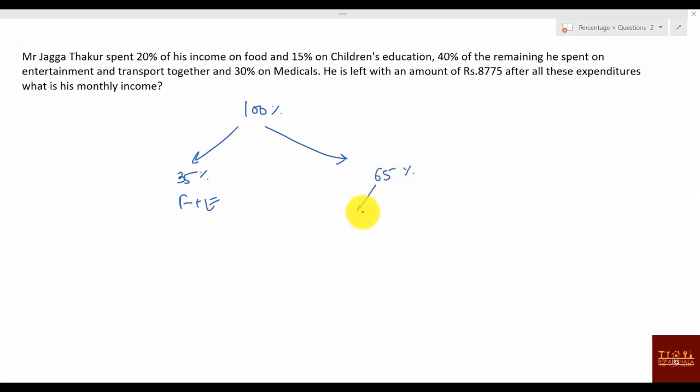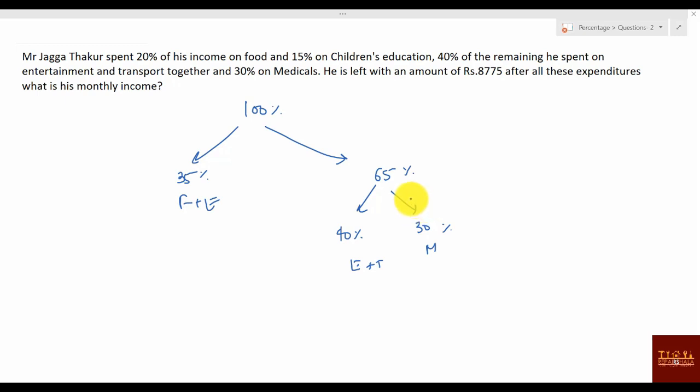In that 65%, 40% is spent on entertainment and transport together, and then 30% on the medicals, and that's it. He is left with how much? 8775 after all these expenditures. So how much actually he had? He had 65%. In that, how much he spent? 40 and 30, 70% he spent.